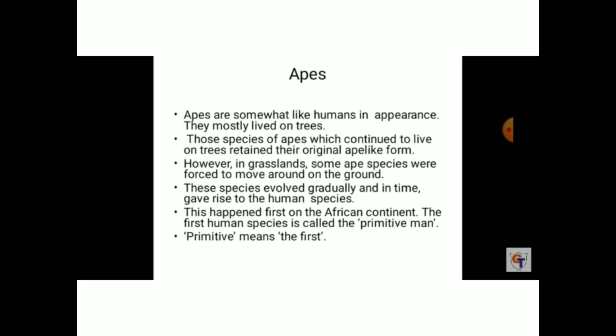These species evolved gradually and in time gave rise to the human species. This happened first on the African continent. The first human species is called the primitive man. Primitive means the first. In the next lesson, we shall learn more about the evolution of the human species. Okay, here our fourth lesson is completed. Solve the exercise below.